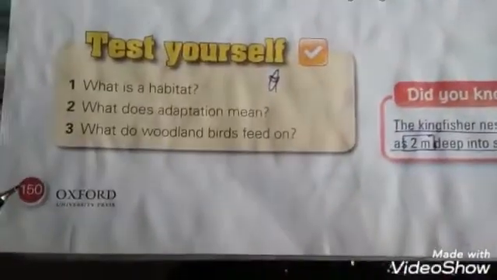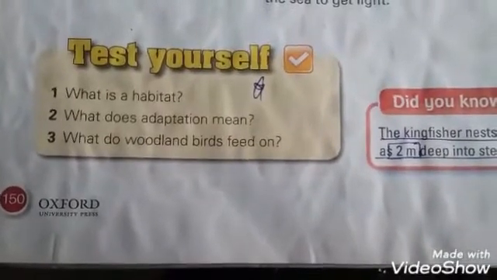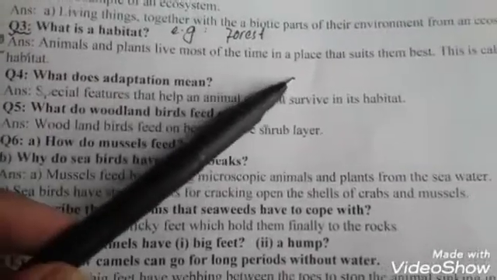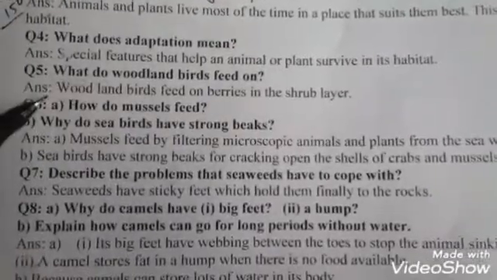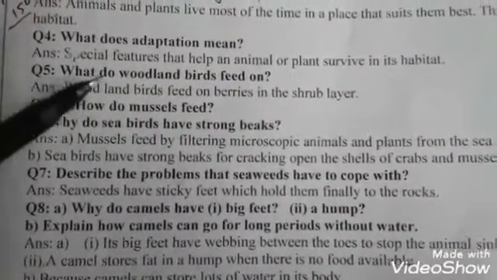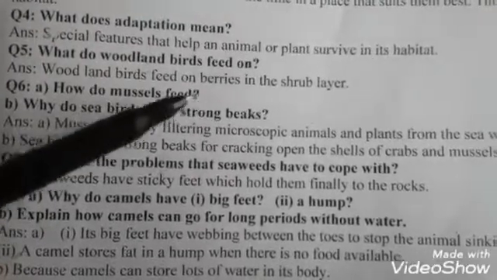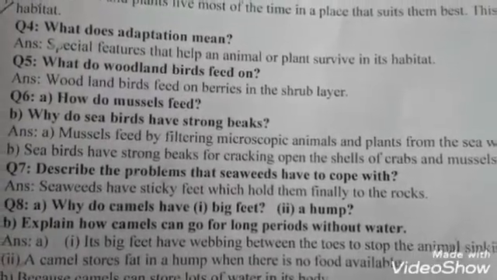Now test yourself questions, page number 150. First question, what is habitat? Animals and plants live most of the time in a place that suits them best. This is called habitat. What does adaptation mean? Special features that help an animal or plant survive in its habitat. Fifth, what do woodland birds feed on? Woodland birds feed on berries in the shrub layer.